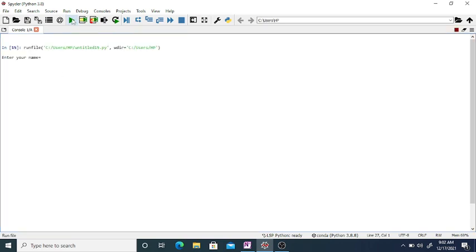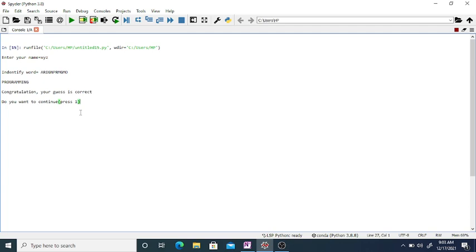Okay, so now enter your name. Now identify this word. What is this word? Yes, can you guess? Ming. Okay, right, type this word. Okay, enter. Congratulations, your guess is correct.